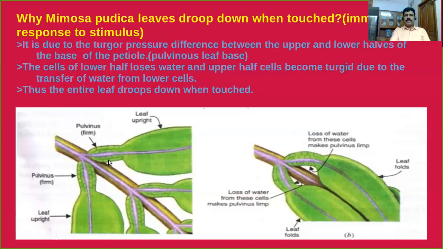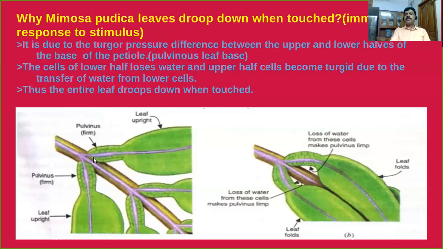Dear student, when we touch the plant, what happens? The cells of the lower half lose water. And the upper half cells, what happens? They become turgid, meaning they become swollen due to the transfer of water. Is it clear? When we touch the leaf, the water present in the cells of the lower half enters into the upper half.